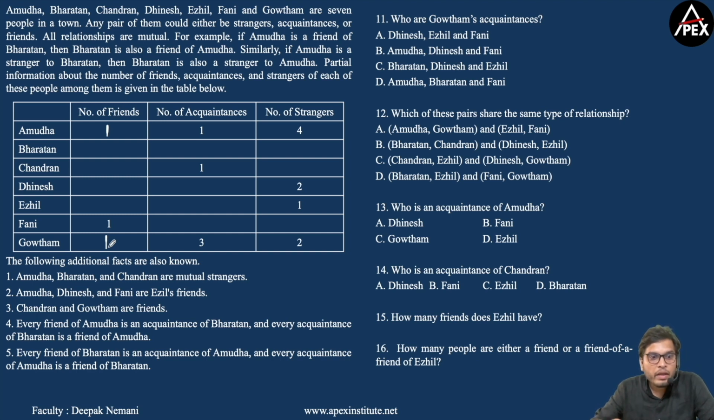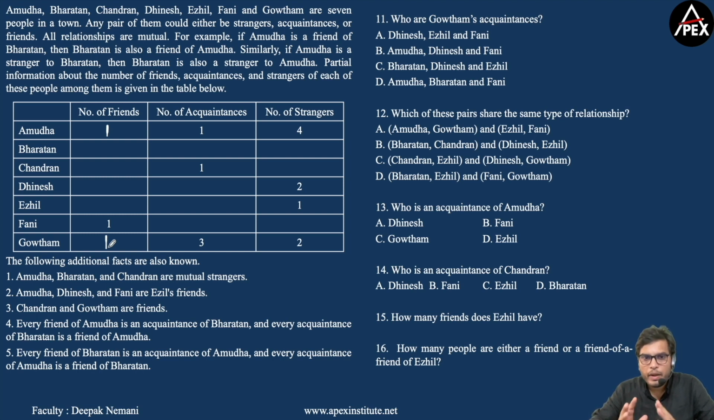And we are given 5 additional statements to answer the given 6 questions. If I look at the 6 questions: who are G's acquaintances? Which of these pairs share the same type of relationship? Who is an acquaintance of A? Who is an acquaintance of C? How many friends does E have? And how many people are either a friend or a friend of E? Now all these questions are given with definite answers. So this tells me that you will be left with only one solution at the end. So this is a closed set.